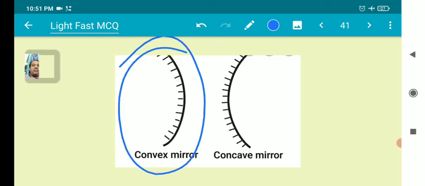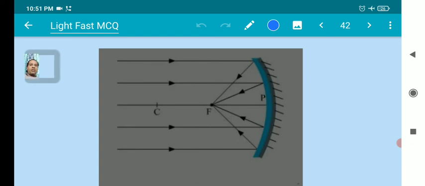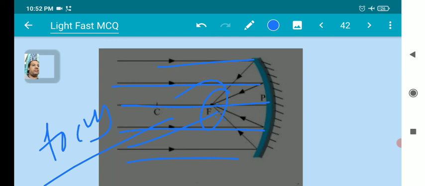This is a convex mirror and this is a concave mirror. This is the converging point, the focus of this mirror. All these lights come parallel from infinity, and after striking the shining surface of the mirror, they converge at a single point, which is called the focus. F represents the focus.